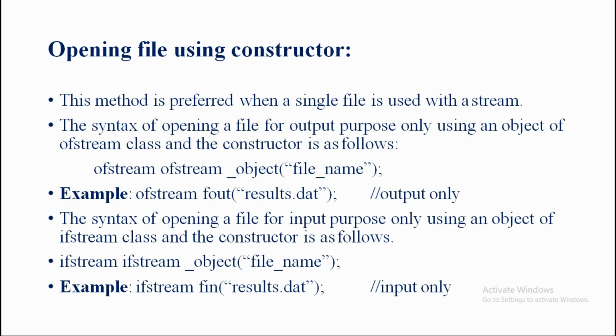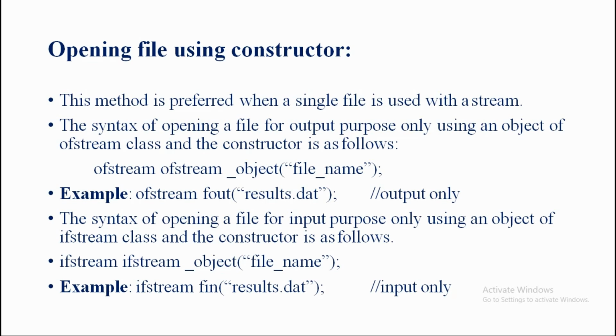Now let's look at opening a file using a constructor. I am selecting the first type. This method is preferred when a single file is used with a stream, that is, only for input purposes or only for output purposes, for any one purpose.